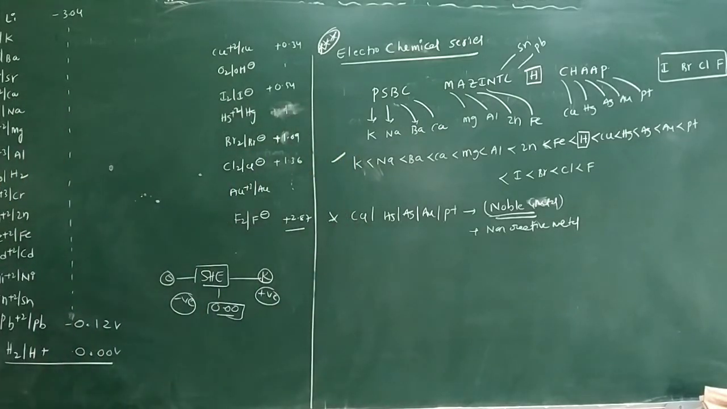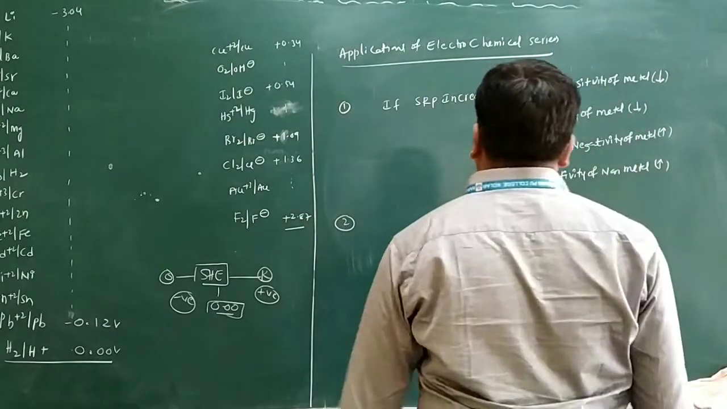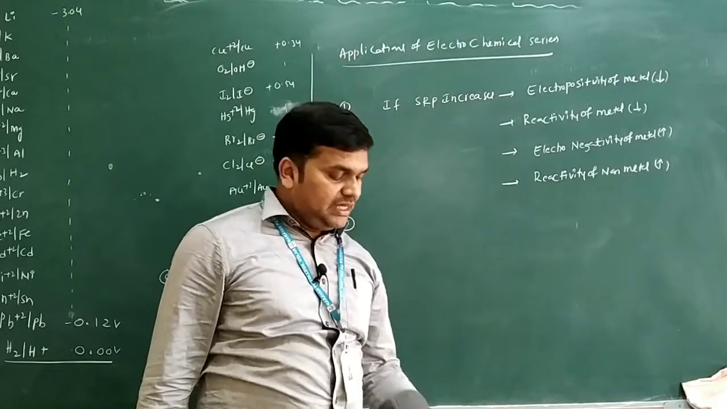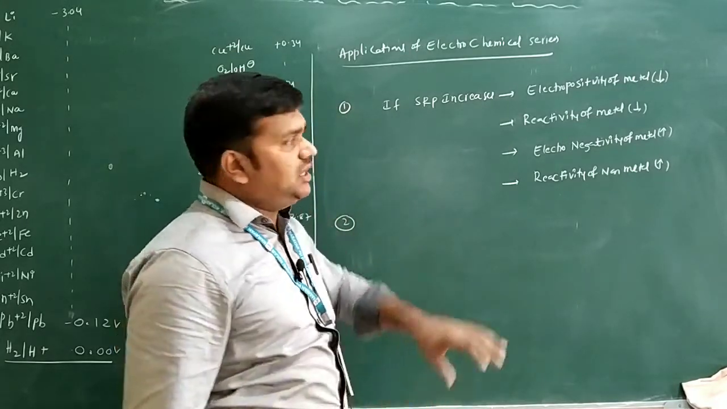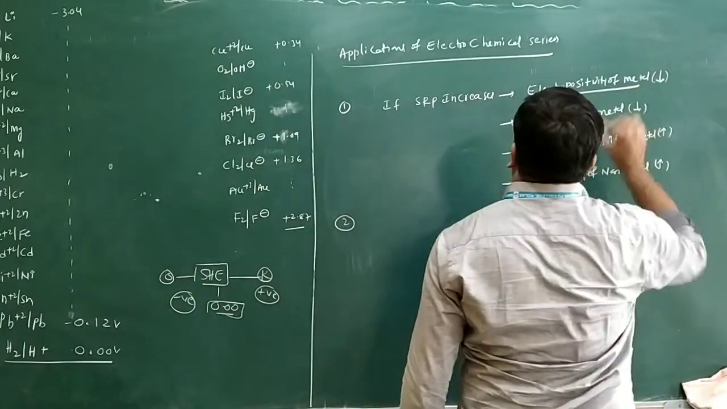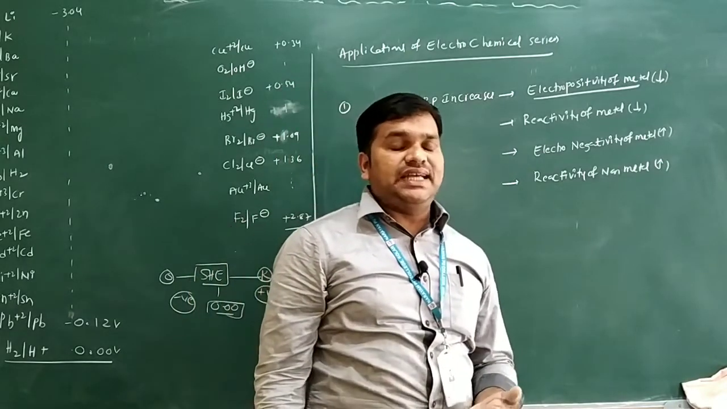See, the first application we have: applications of electrochemical series. The first application I wrote here: if the SRP value, standard reduction potential value, increases, then what are the changes you are observing from this? Electropositivity of the metal is what? Decreases only. SRP value increases, electropositivity decreases.